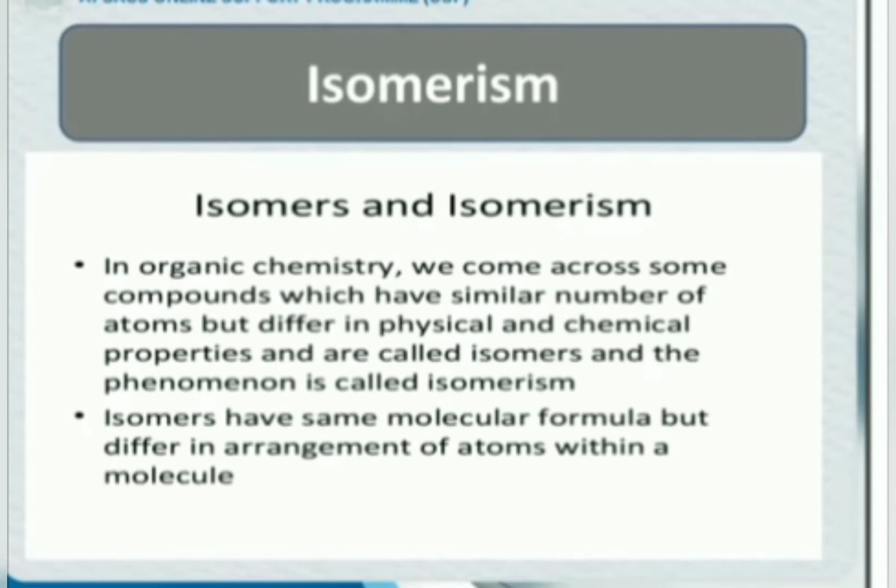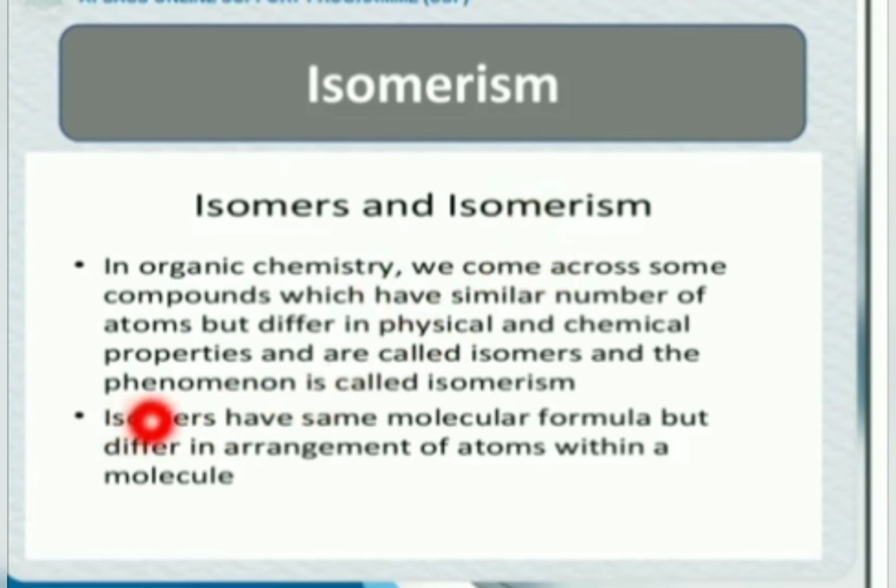Number 2 property by which millions of organic compounds occur is termed isomerism. What is isomerism in chemistry? Some of the compounds have the same molecular formula but different arrangement, meaning the structural formula is different. They are termed as isomers, and this phenomenon is termed as isomerism.